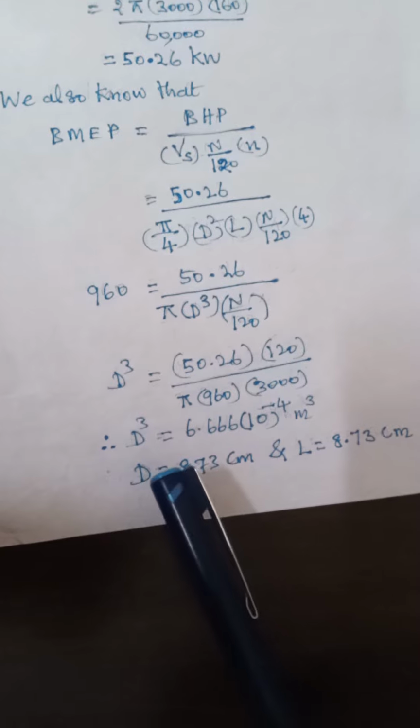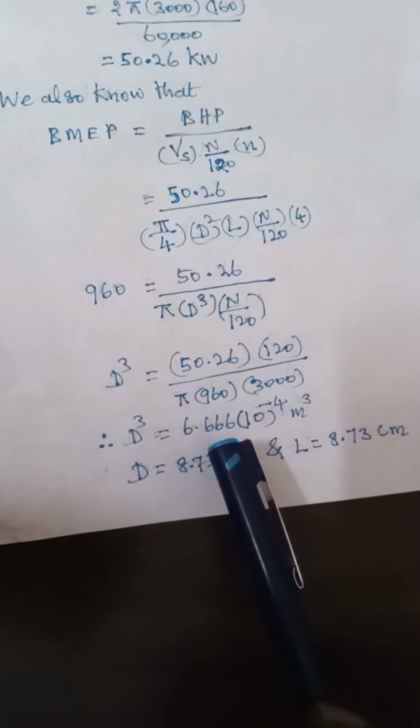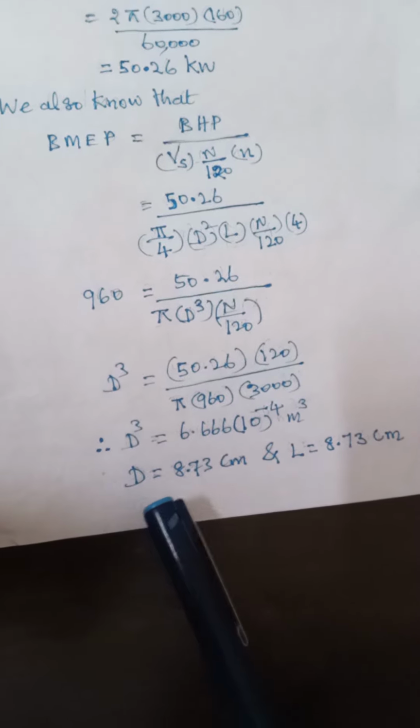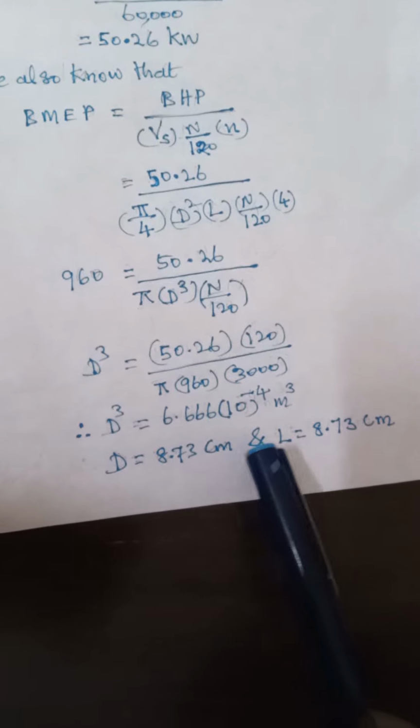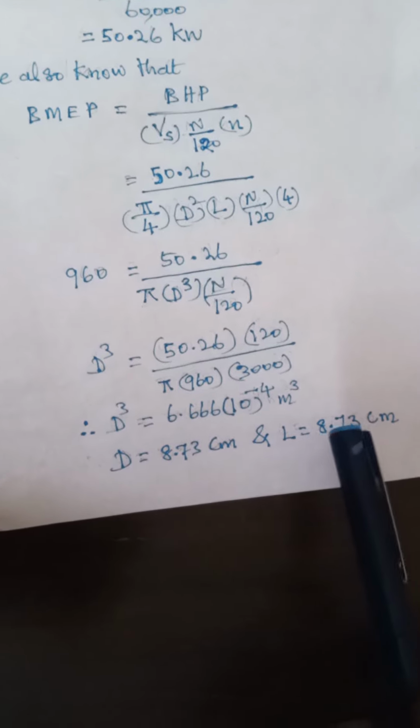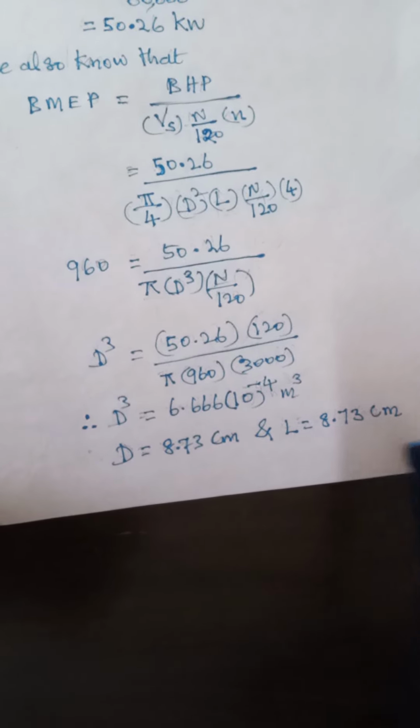Okay, so d cube is equal to 6.666 and d is equal to 8.73 centimeter. Okay, since d is equal to L, L also is equal to 8.73 centimeter.